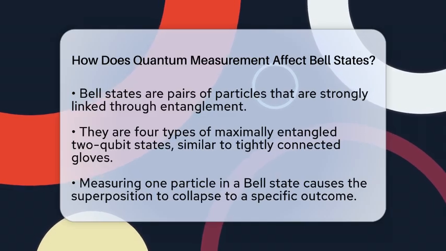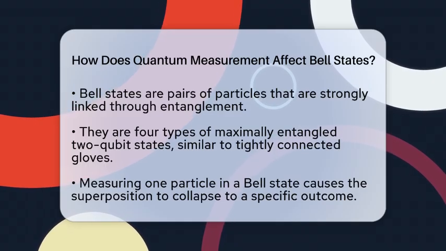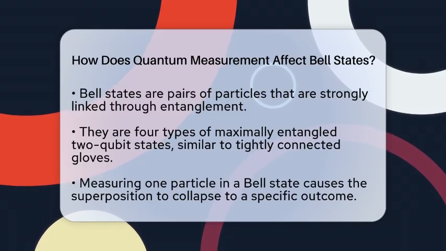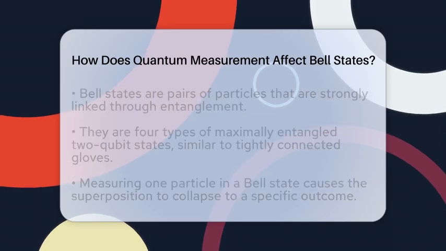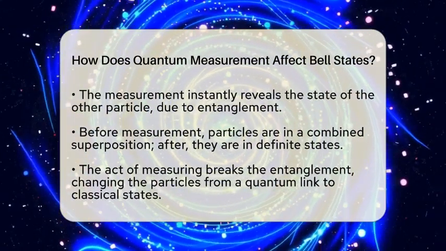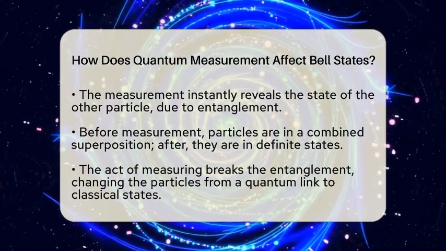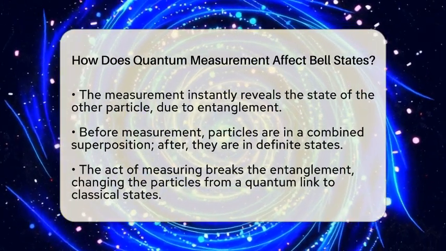Bell states are four types of maximally entangled two-qubit states. They are like the most tightly woven pair of gloves, where the state of one glove instantly tells you about the other. When you measure one of the particles in a Bell state, the superposition, or the blend of possibilities, collapses. This means the wave function, which describes all the potential outcomes, suddenly chooses a specific result.